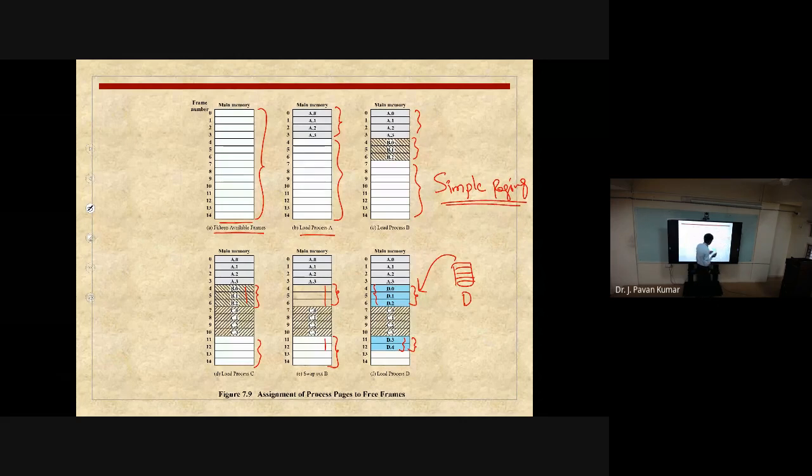In simple paging, we will be dividing the main memory into frames and the process into pages. Then whenever we want to execute a process, all these pages need to be brought into main memory, into some frames. Then only we can execute. That is the basic idea.